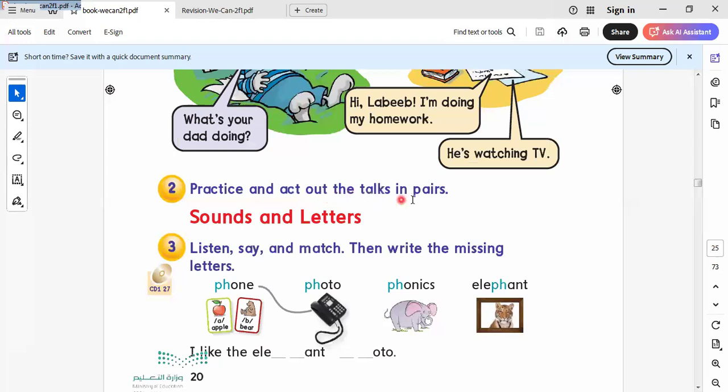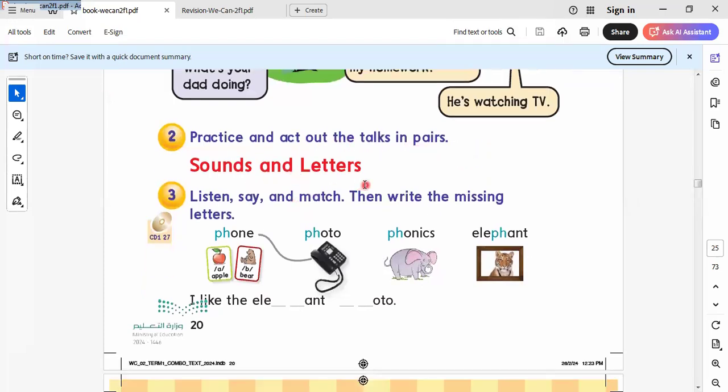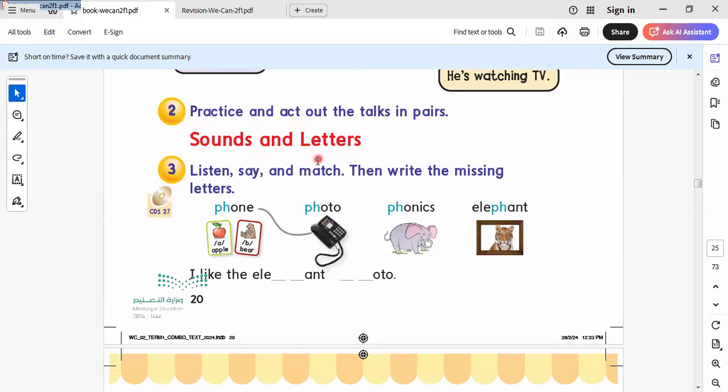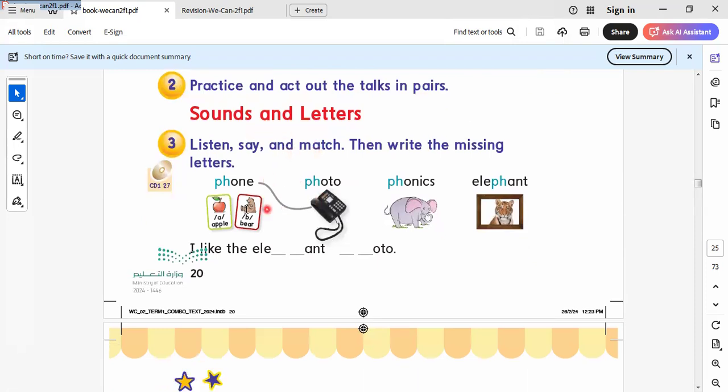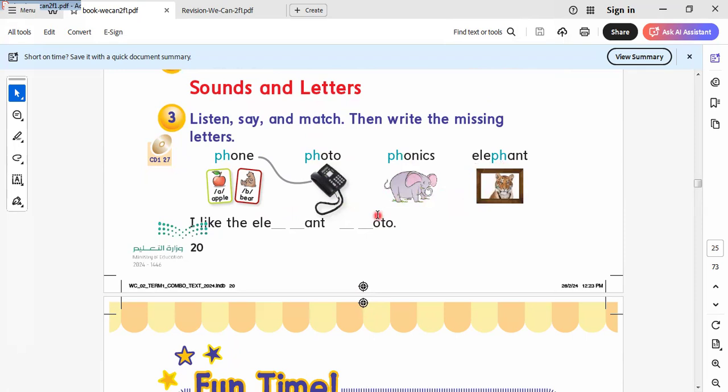Practice and act out the talks in pairs. Here is sounds and letters. This is called phonics. Here we say PH, which is pronounced as F, like phone, photo, phonics. Here we say elephant. All these are the pronunciation of PH. Here we say I like the elephant. Photo, the elephant photo. Here is photo. Okay, let's go.